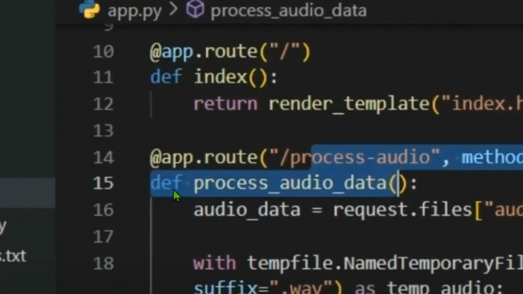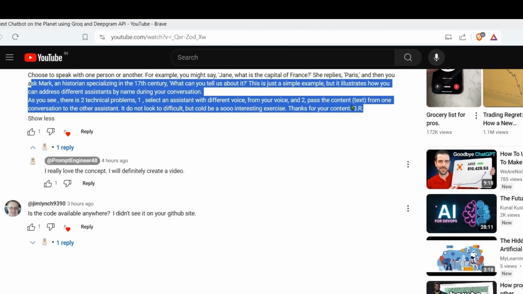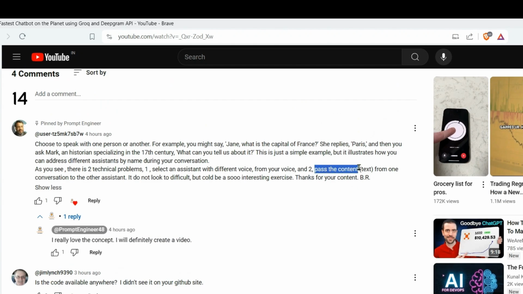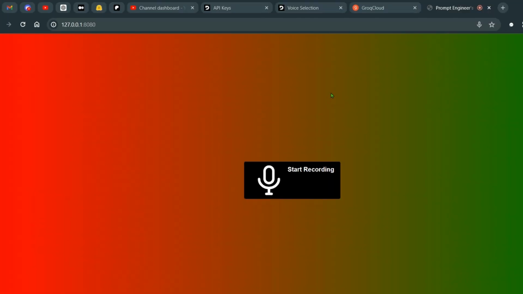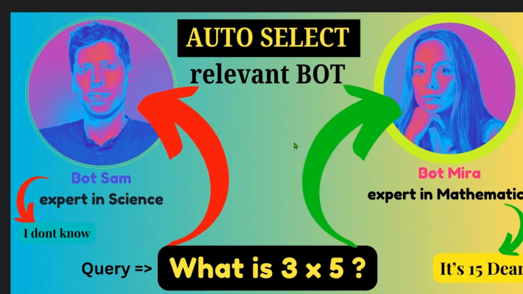Now another part is still remaining though. We need to implement a sort of context passing from one assistant to another. And what if we are able to implement a RAG system as well for this? That will be another use case that would be interesting. So having said that, I think that should be the end of this video.